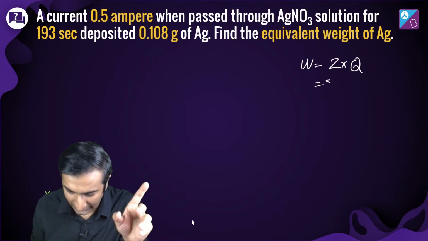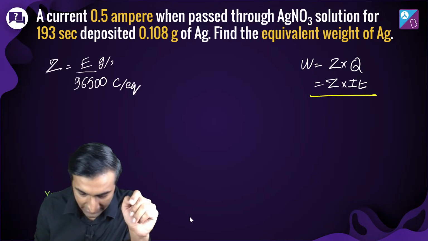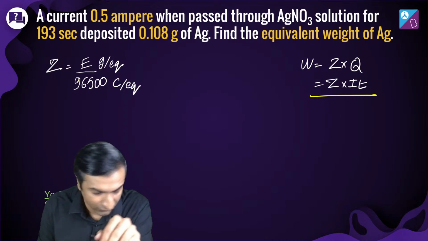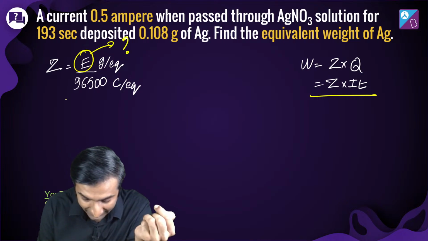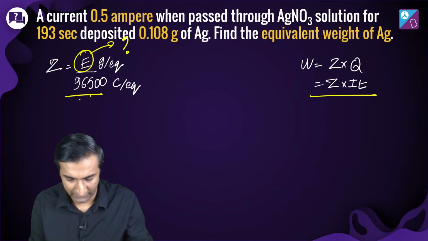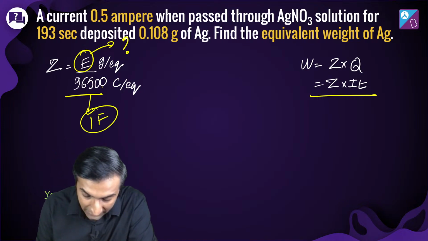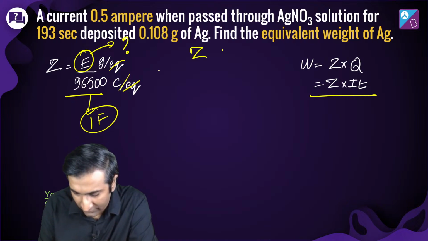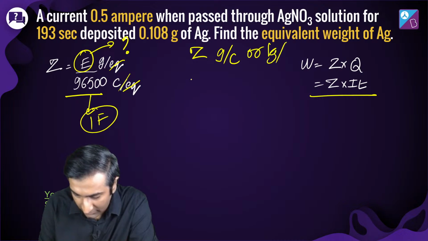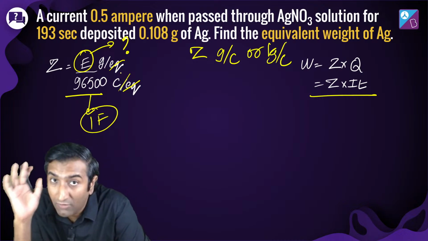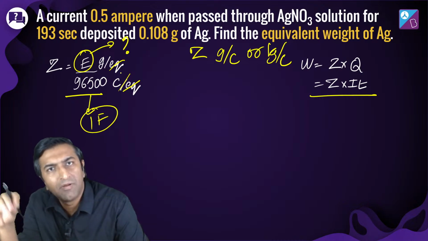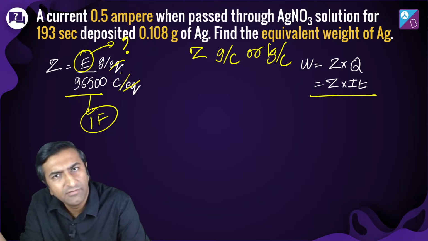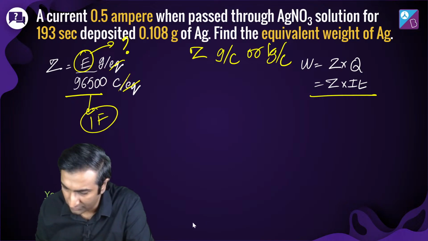And quickly put that down here. W is ZIT. Z is what? Same thing, Nitya, and everybody else watching this later on as well. You've got E over here, which is the equivalent mass, which I don't know, right? And I know that 96,500 coulomb is the definition. That's basically 1 farad, right? Per equivalent. So I cancel this out, and what I get is gram per coulomb. Remember, Z has units of gram per coulomb or kilogram per coulomb, right? So I'm getting the same units here. Make sure you always check whether the units are right. Why gram per equivalent? See, a mole is gram per mole. Equivalents is grams per equivalent. Same thing. The denominator is equivalent instead of mole.